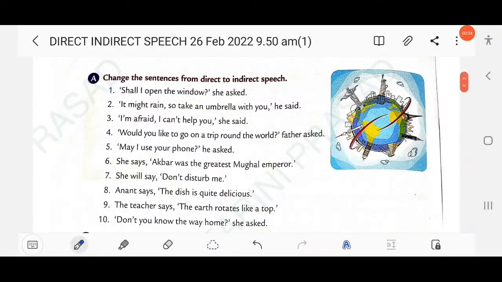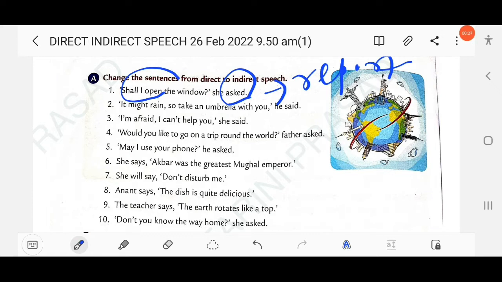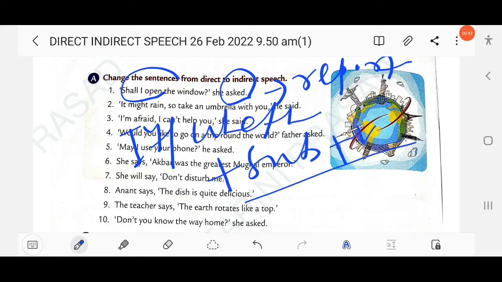So here the first one: shall I open the window, right? While changing direct into indirect, you must know the tense of the reporting verb as well as the tense of the reported verb. Here, asked is the reporting verb, and it is in the simple past tense, and the reported verb is simple future, and the structure here is yes-no. So when we change direct into indirect, we have to follow the rules. That means we have to use if or whether plus subject plus verb, right?